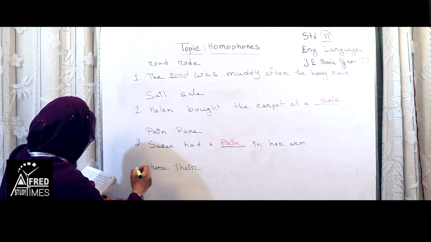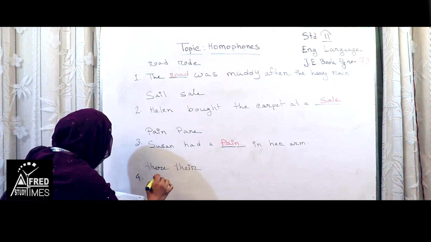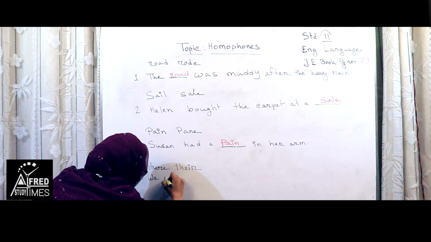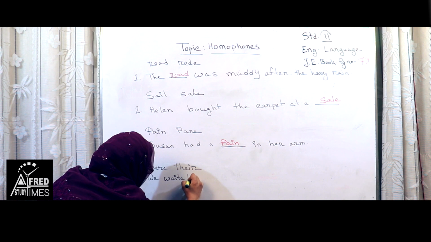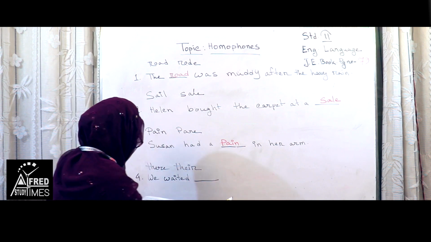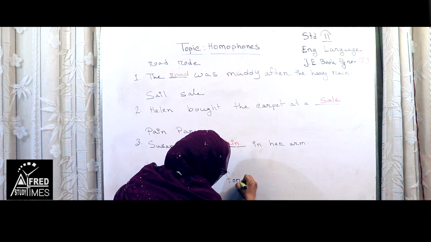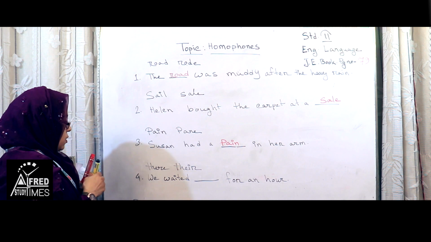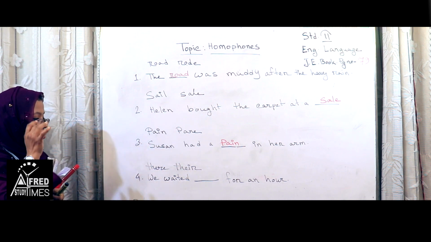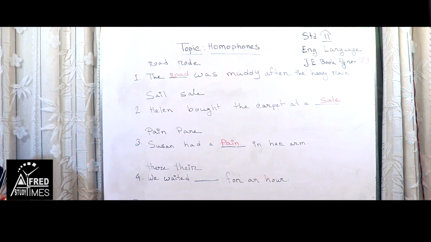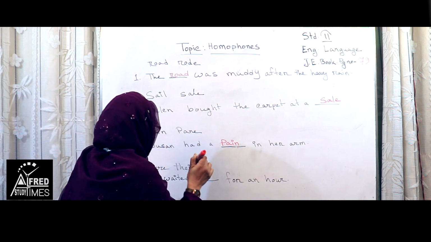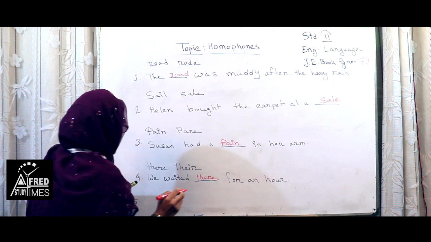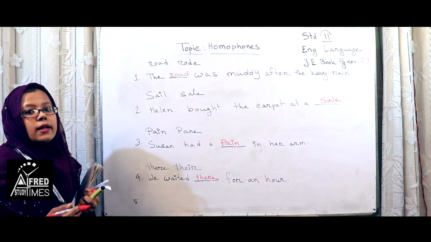Here is the sentence: We waited dash for an hour. In the blank, the perfect word would be there, T-H-E-R-E. That means the full sentence will be: we waited there for an hour.